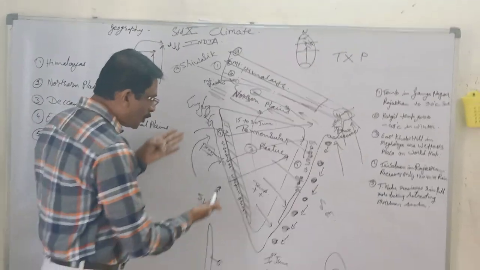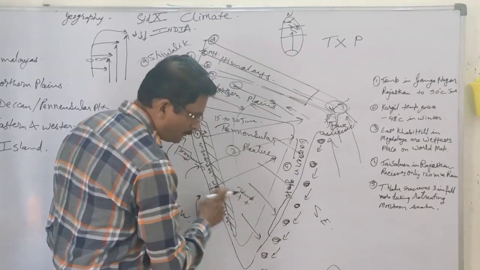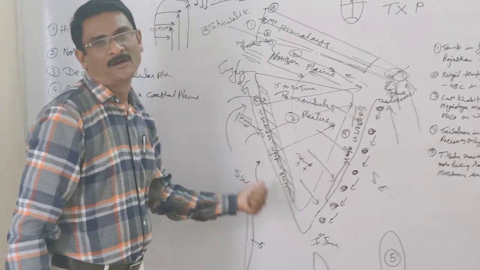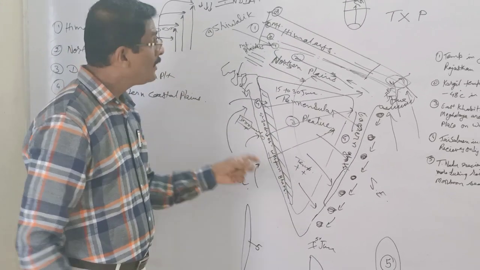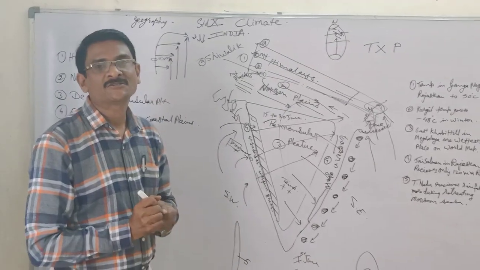So naturally, salt content in this water is more. Here it is less because of the fresh water penetrating into the Bay of Bengal as compared to the Arabian Sea. Hope after going through this, you will be able to understand the climatic conditions.